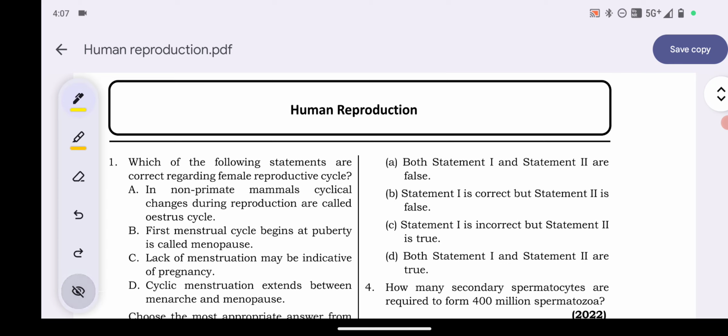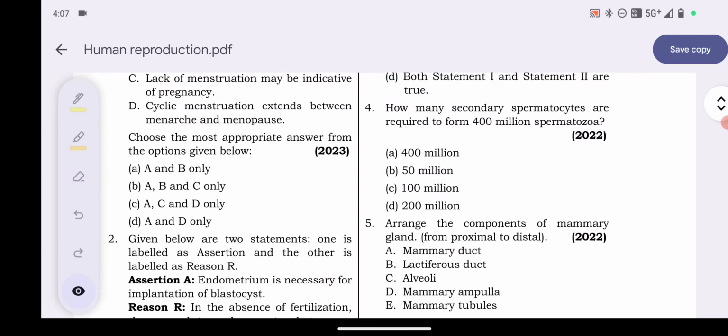So the correct ones are: statement A is the correct one. The first menstrual cycle beginning at puberty is called menarche, not menopause, so statement B will be incorrect. C, the lack of menstruation may be indicative of pregnancy, is correct. Cyclic menstruation extends between menarche and menopause, so D is also correct. So A, C, D are correct. Coming to the options, option C is the answer: A, C and D only.